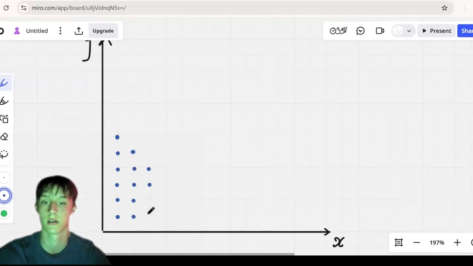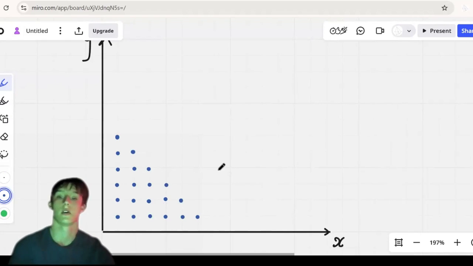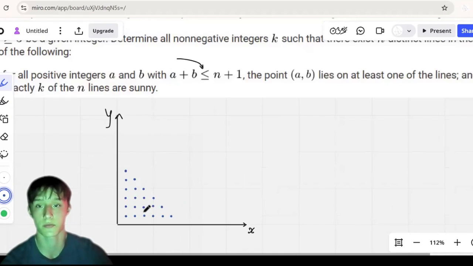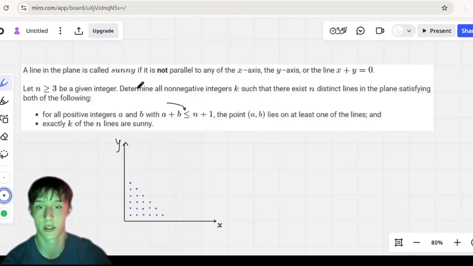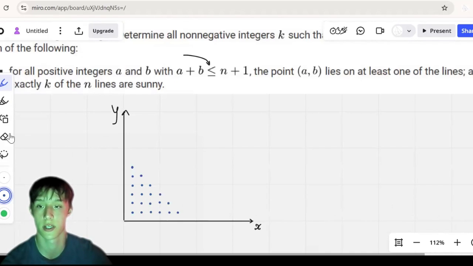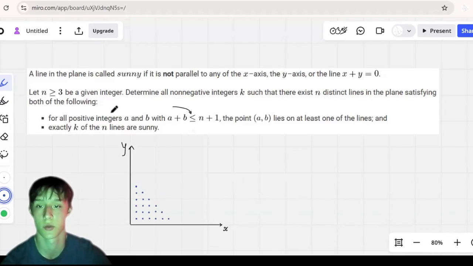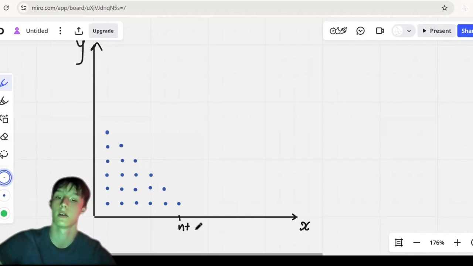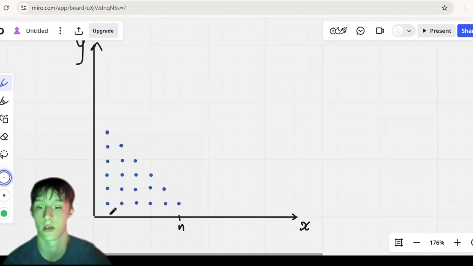So it's like a triangle like this. And we look at the points in this lattice. These are essentially all the points such that a plus b is less than or equal to n plus 1 and a and b are positive integers, where this point has the coordinate (1, n), and this point has the coordinate (n, 1).